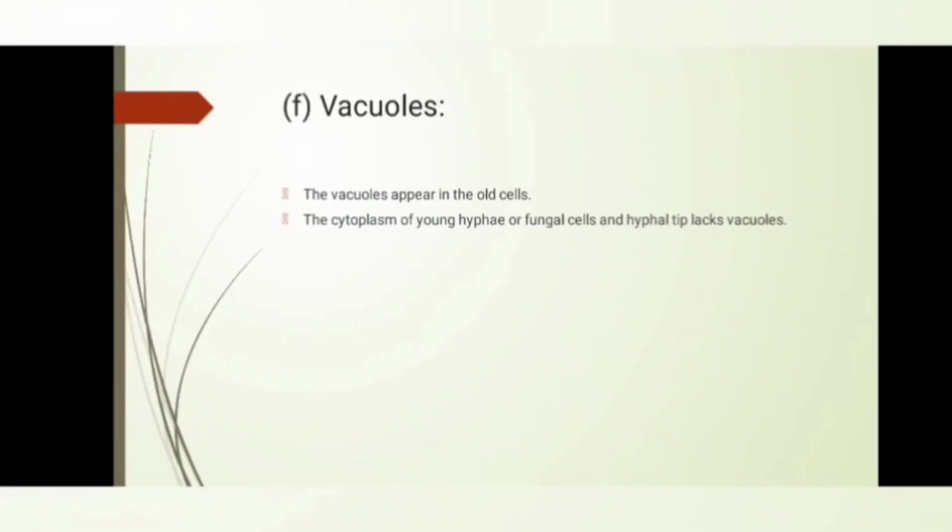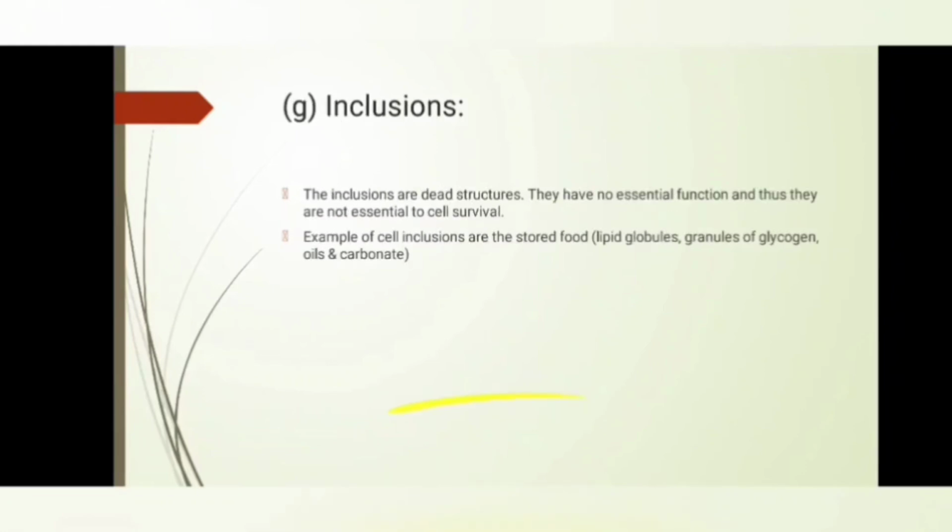Vacuoles appear in the old cell. It means they are only present in the old cell, but in the younger cell the vacuoles are absent. The cytoplasm of young hyphae or fungal cell and the hyphal tip lacks the vacuoles. So only the old cells have vacuoles.